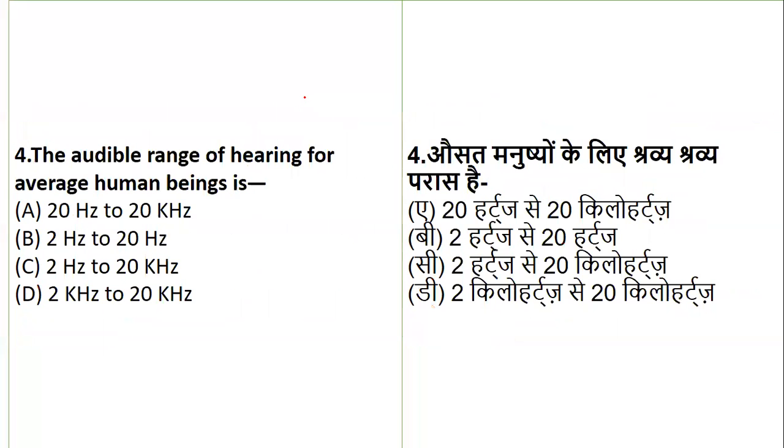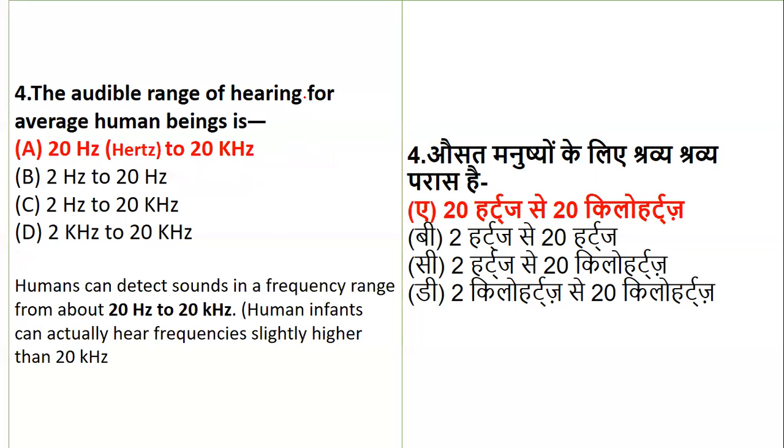Okay. Next one we have: the audible range of hearing of an average human being is what? They have given you a list of hearing ranges, and they are asking for the average hearing range of a human being. This is a detailed analysis done on the communication unit. Is it 20 hertz to 20 kilohertz, 2 hertz to 20 hertz, 2 to 20 kilohertz, or 2 to 20? Which of them stands to be the correct one?